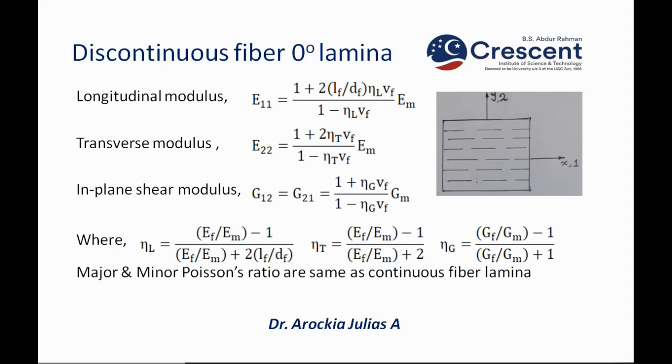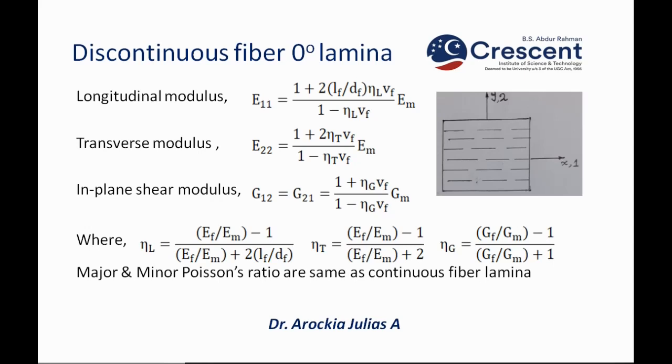So E11 equals 1 plus 2 into LF by DF into eta L VF divided by 1 minus eta L VF, into EM. So this is the formula. Similarly, transverse modulus E22 equals 1 plus 2 eta T VF by 1 minus eta T VF into EM. And in-plane shear modulus G12, which is equal to G21 here also, will be equal to 1 plus eta G VF divided by 1 minus eta G VF into GM.